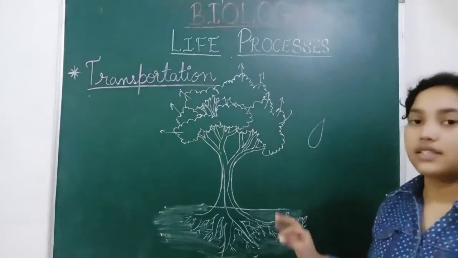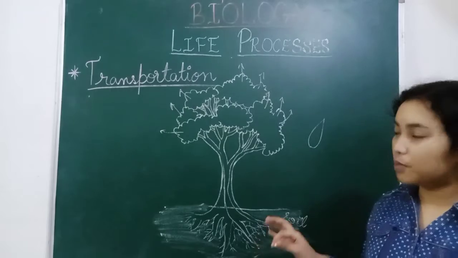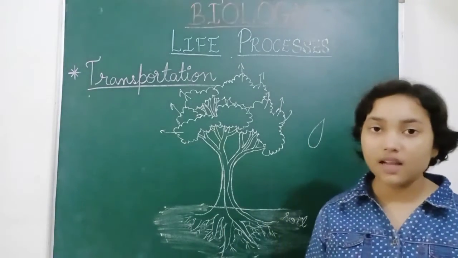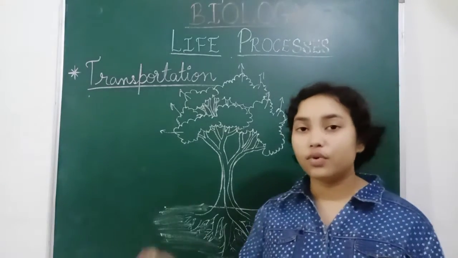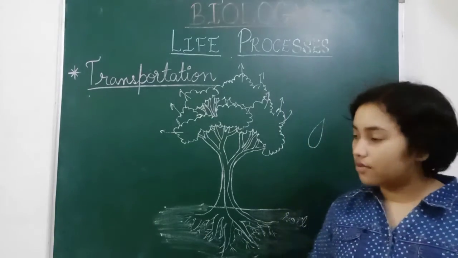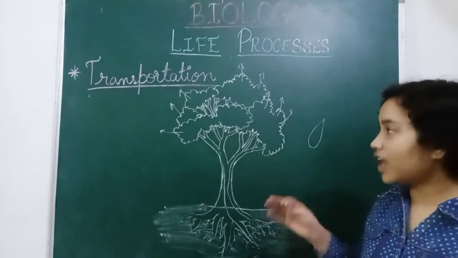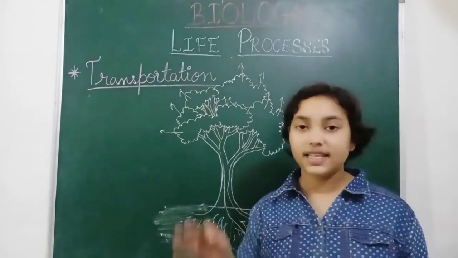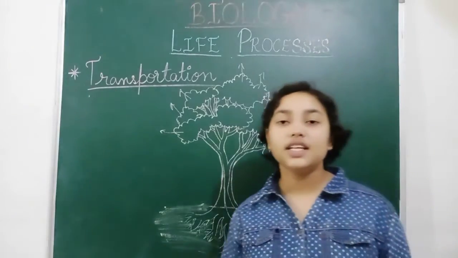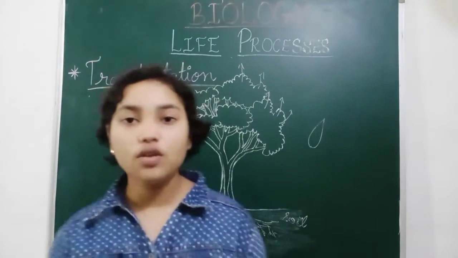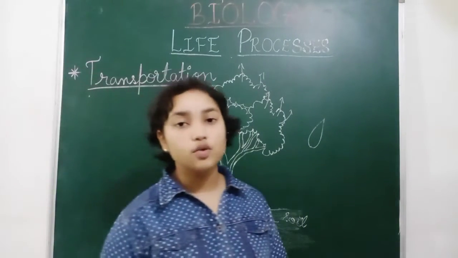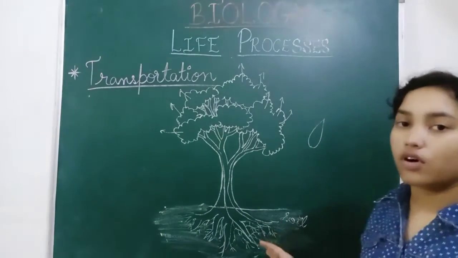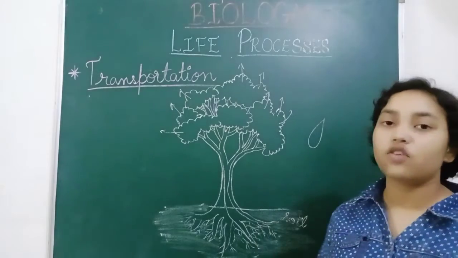So this is the transportation: water is transported in the xylem, and food is transported in the phloem. So transportation of water and food is carried out in plants, but in animals the transportation of blood is carried out throughout the body. So the transportation in plants, we have completed that topic.